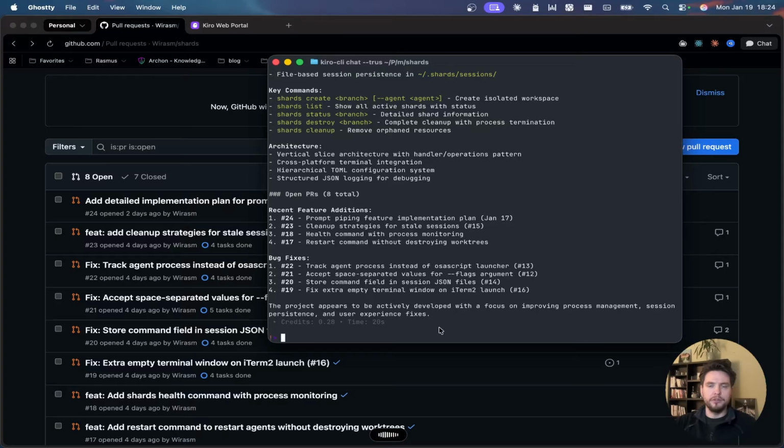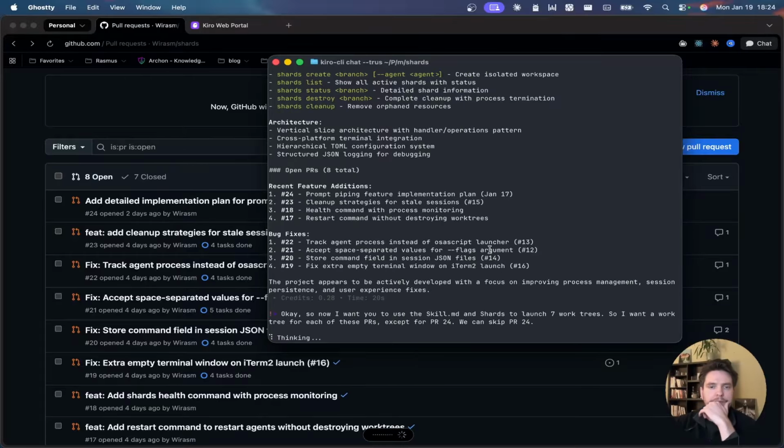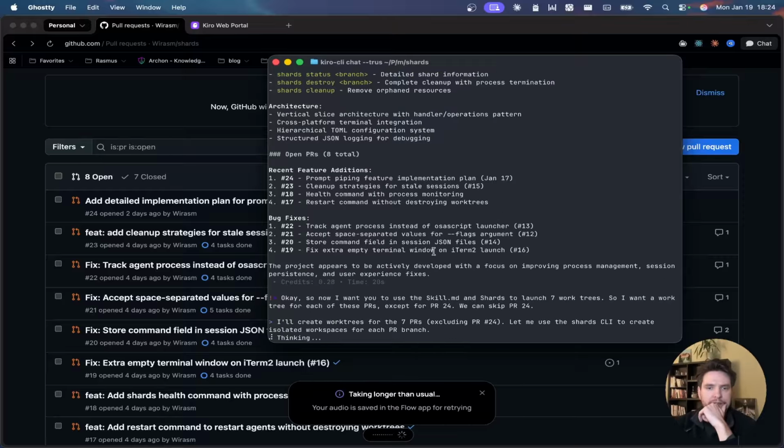Okay, so now I want you to use the skill.md and shards to launch 7 worktrees. So I want a worktree for each of these PRs except for PR24. We can skip PR24. Okay, let's see how it handles this.